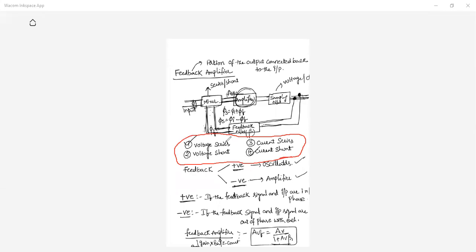These are the 4 types of feedback amplifiers available: voltage series, voltage shunt, current series, current shunt. So, based on what categories these came, these 4 types of amplifiers came.